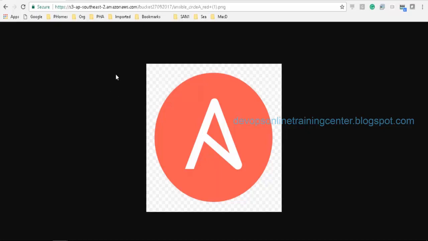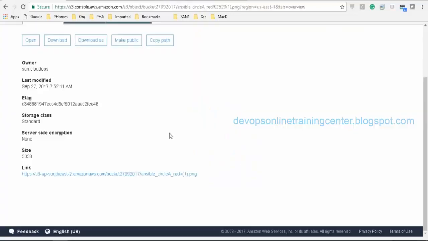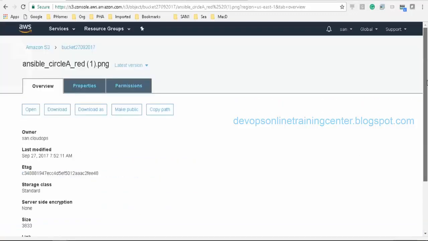Something like if the download button is clicked, it should be internally redirected to this link, and when someone clicks on this link, they'll automatically see this image or download this image. So like this, we can store images on S3. We can create containers, put as many objects as possible onto that bucket, and use that in a website or wherever you want to store the data.